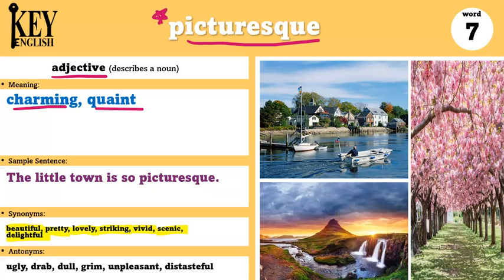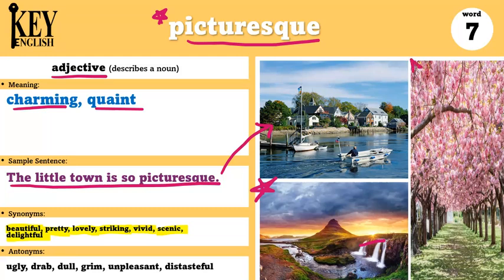The sample sentence says, the little town is so picturesque. So in this sentence, there might be a very pretty or beautiful looking small town, and someone is describing that town as picturesque. It's almost so beautiful that you really want to take a picture of it, or it looks like a kind of painting because it's so beautiful. So here I can also say, the sunset was so picturesque we had to stop and admire it. So it's so beautiful, it almost doesn't look real.